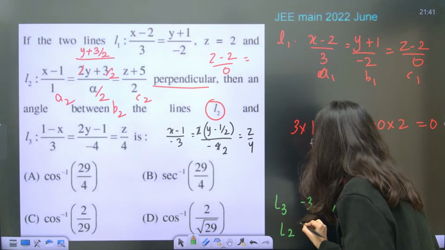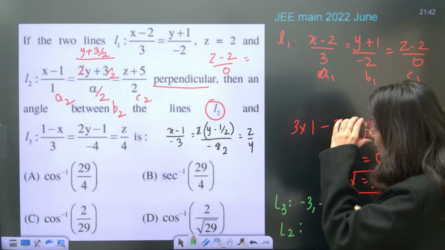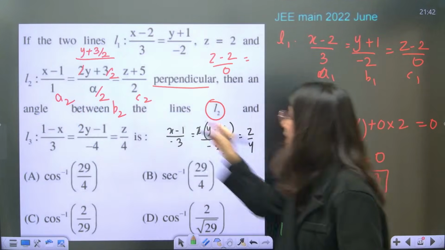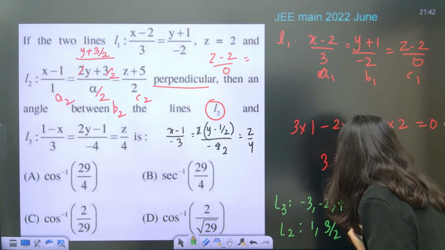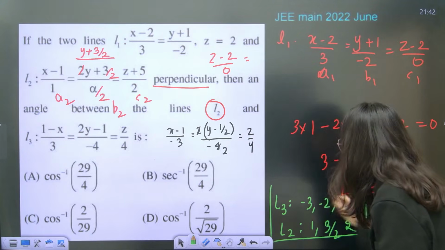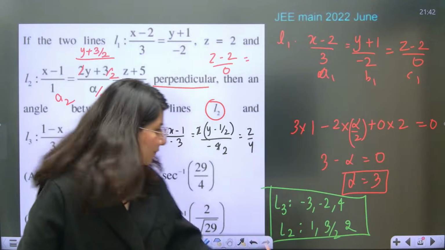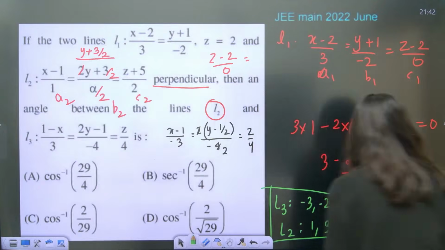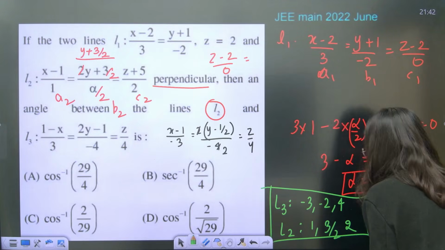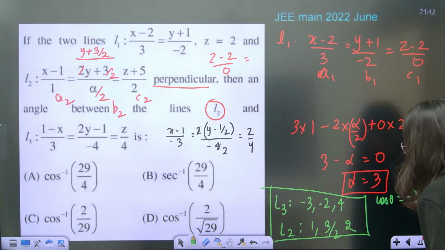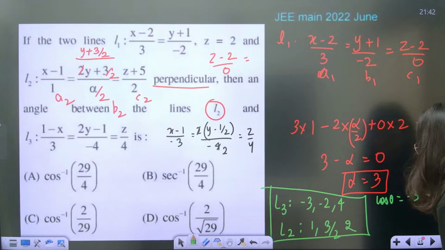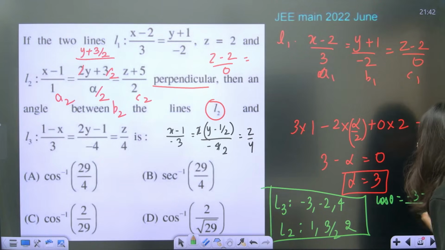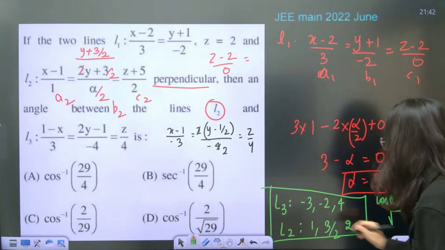Line number 2, can anybody tell me quickly? Line number 2 is 1, then alpha is 3, so 1, 3 by 2 and 2. Can you calculate angle between these two lines? Yes or no? Okay. So cos theta will be what? Minus 3, and if you multiply these two, minus 3 one more time, plus 8 upon square root of 16 plus 4 plus 9.